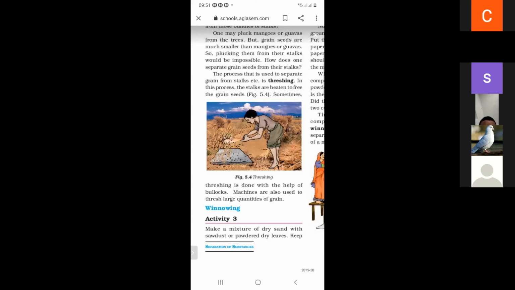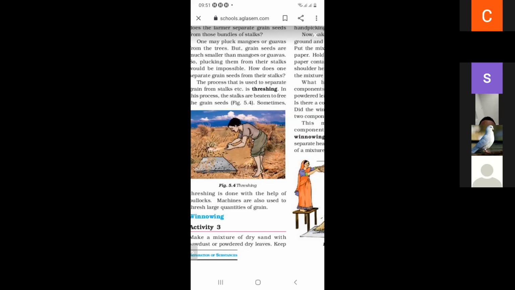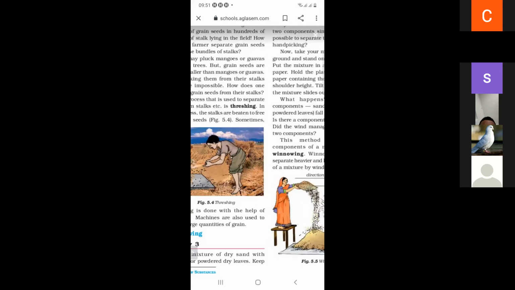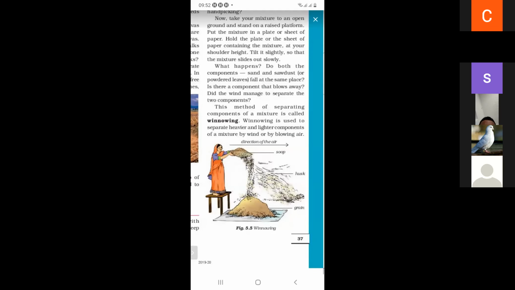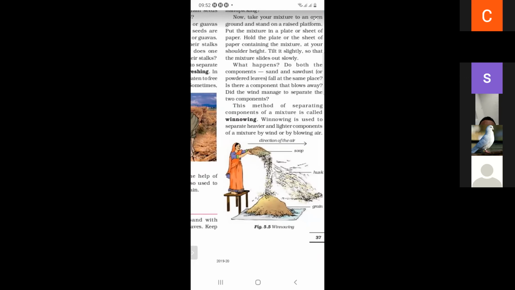When grains are separated from the stalk, it is called threshing. And what do you mean by winnowing? If grains are separated from the husk with the help of air or wind, it is called winnowing. This is the winnowing process.